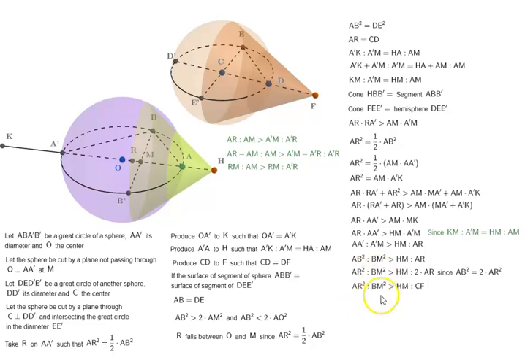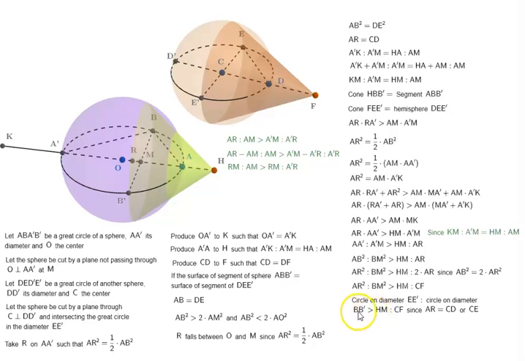So AR square is to BM square is greater than HM is to CF. How did this CF come? Because remember, 2 times AR, we are substituting it with CF. So let's look at AR and CF. AR is equal to CD and CD is equal to DF. So which means 2 times AR is equal to CF.